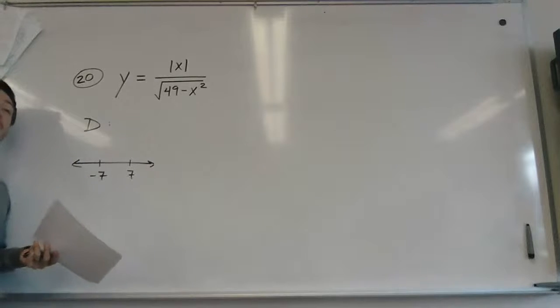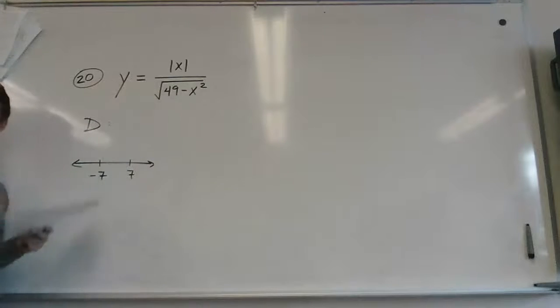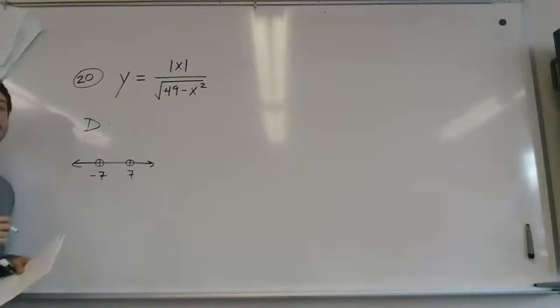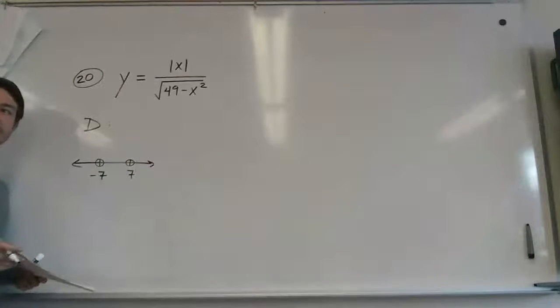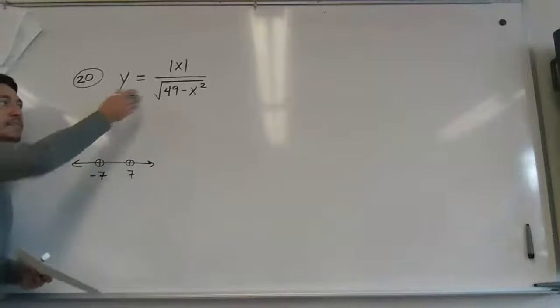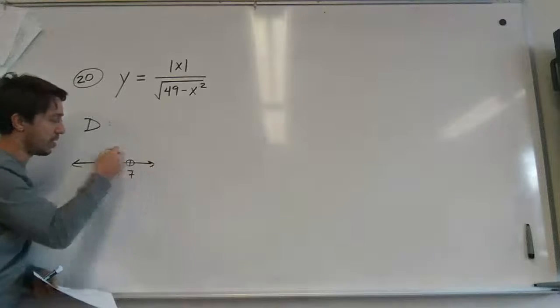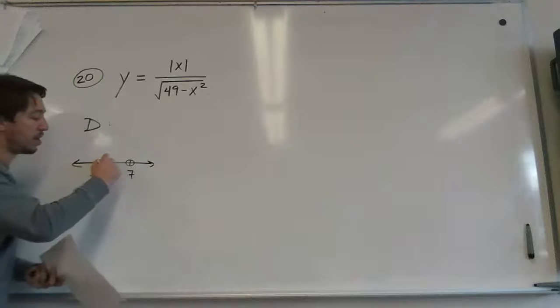Let's answer this question. Can x be 7? Is it okay for x to be the number 7? No, it's not okay, because you'd be dividing by 0. The bottom would be 0. So 7's no good, -7 is no good, and if it's bigger than 7 or smaller than -7, it's no good. Everyone understand that? Okay, let's say x was 8. Can 8 go in there? No, because you'd have a negative under the square root. So this area is no good. Same reason. Can x be like -8 or -9? No, I'd have a negative under the square root. So it must be that middle stuff.